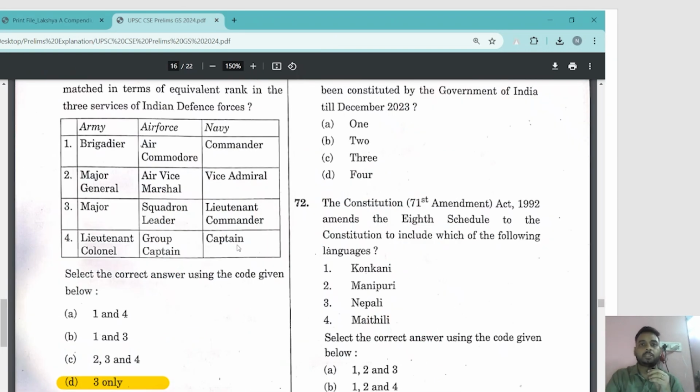So for the preparation for the coming years, you should always go through the PYQs, previous year's question papers, make use of the standard reference books, and revise again and again from a comprehensive gist like Lakshya. That will build you more and more confident as the exam approaches, right?